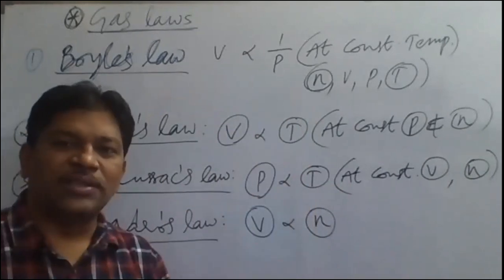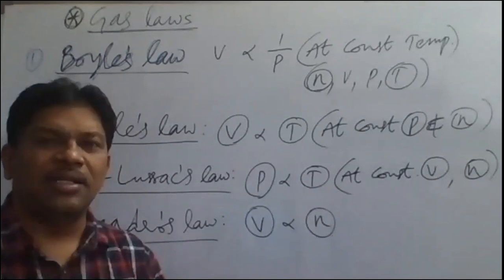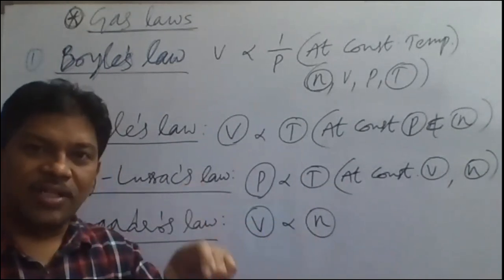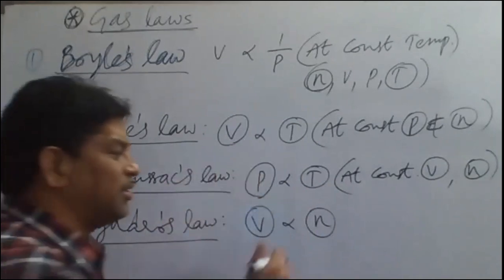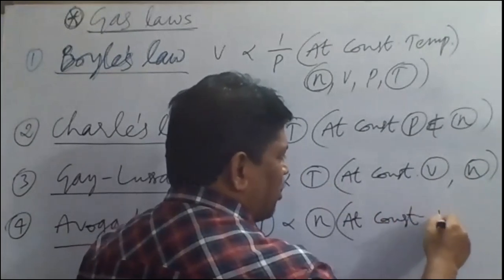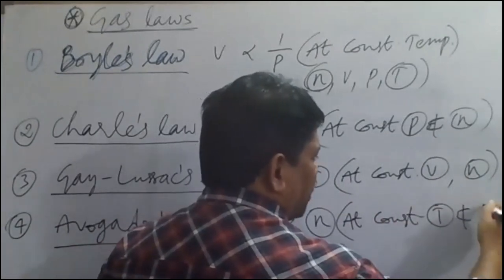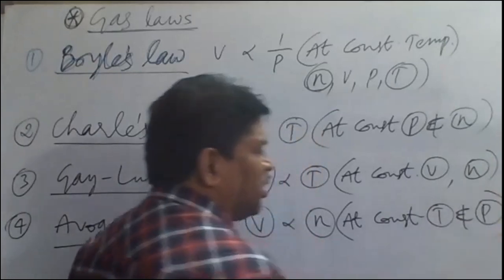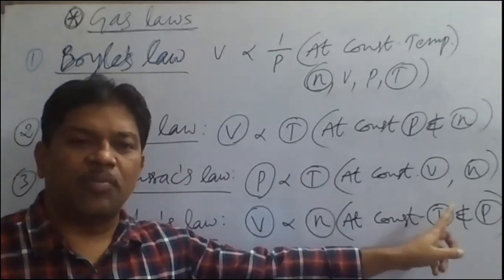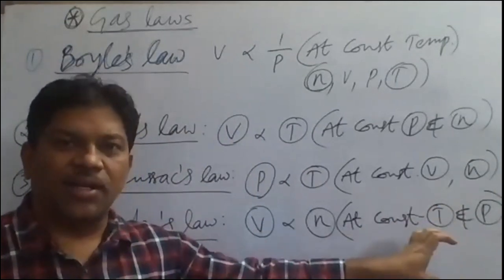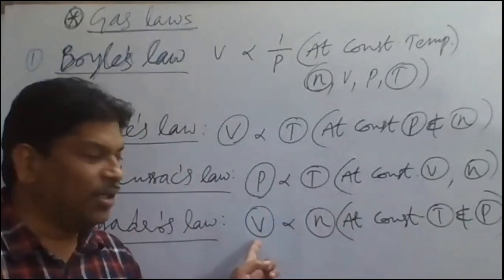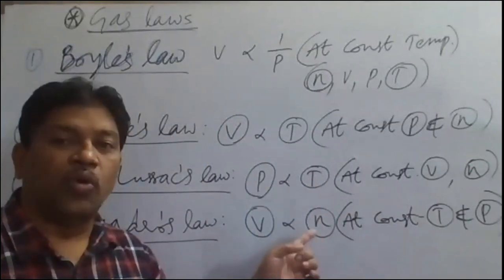Okay, the number of moles and volume of the gas, how are these two related? Directly proportional to each other. Under what conditions? Under constant temperature and pressure conditions. So pressure and temperature both will be constant here. That means under similar conditions of temperature and pressure, the volume of a gas is directly proportional to number of moles.